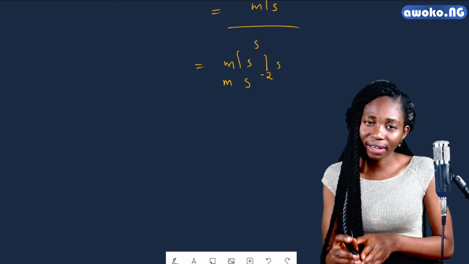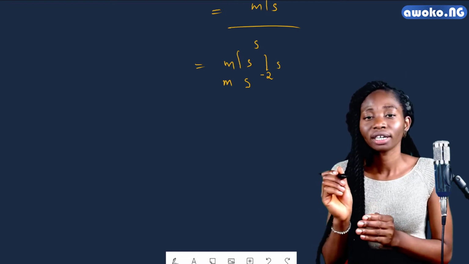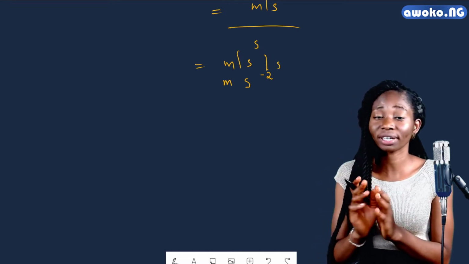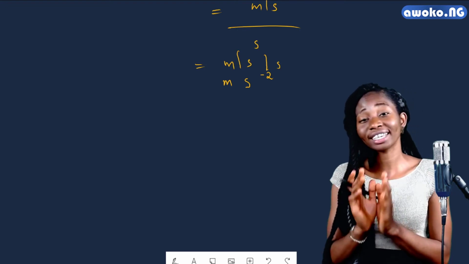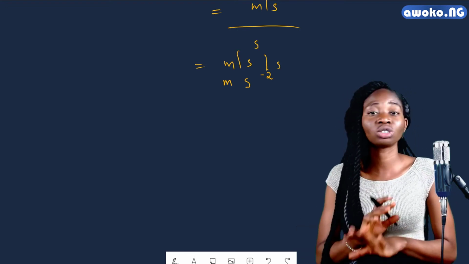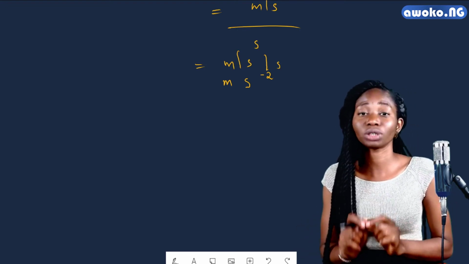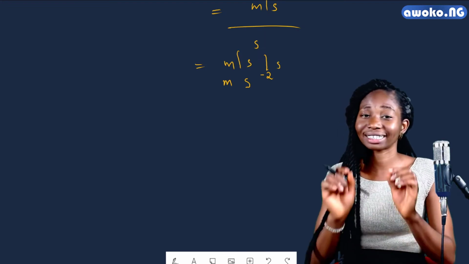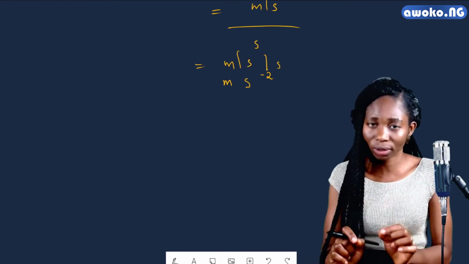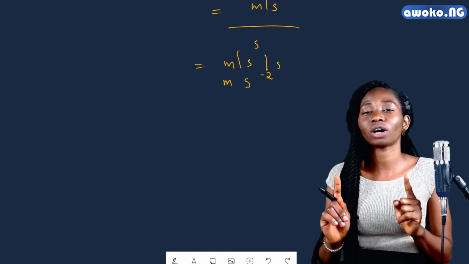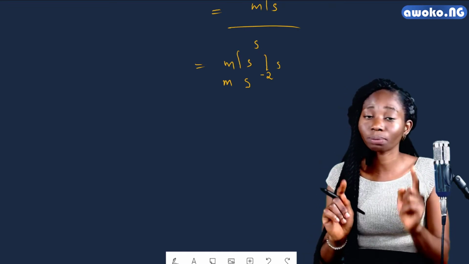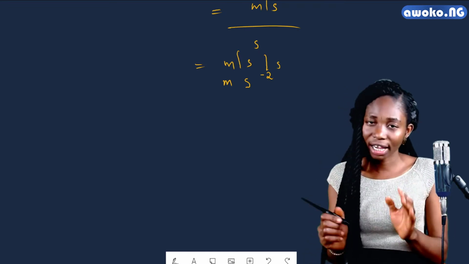So if I have s having a power of 2, that means s is actually s squared. But if s is standing alone, it is assumed, in fact, it is known that s is raised to power 1, since it's a single quantity. So if I have two s, I would say s raised to power 1 plus s raised to power 1, which gives us s raised to power 2.